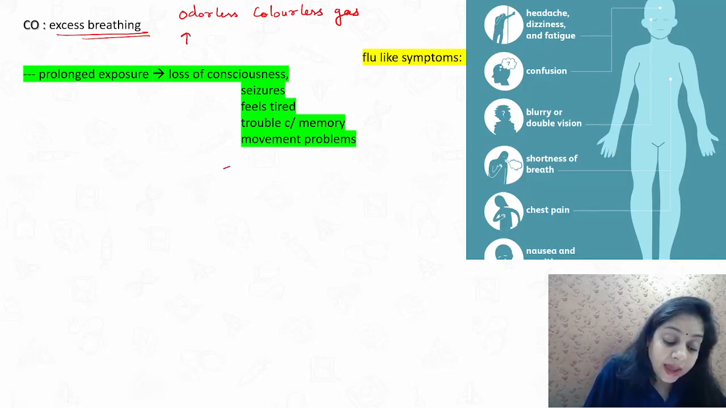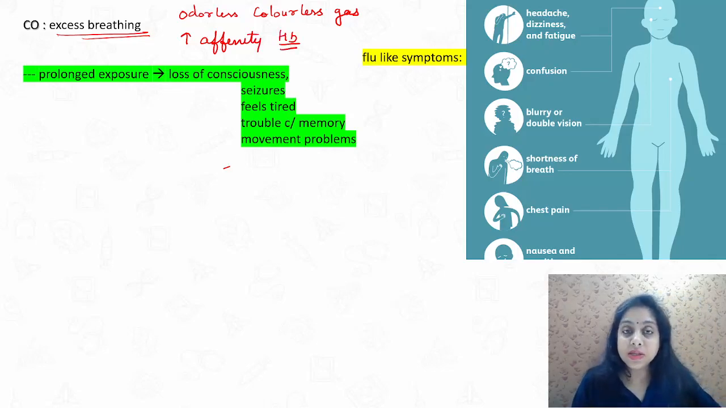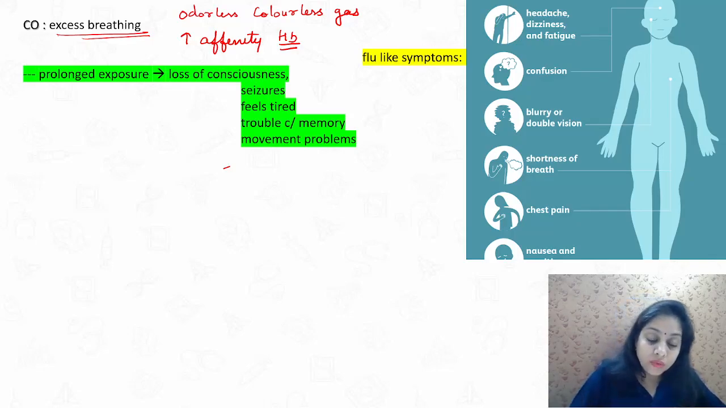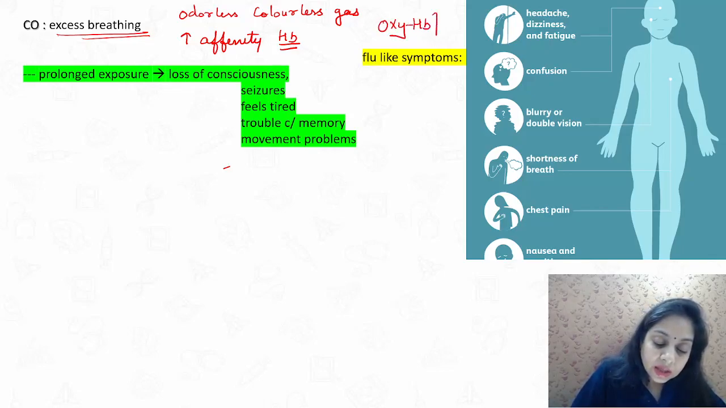It has very high affinity for hemoglobin as compared to the oxygen. So as soon as hemoglobin sees the carbon monoxide, it prefers to bind with the carbon monoxide as compared to the oxygen. So rather than making oxyhemoglobin, its concentration decreases, whereas carboxyhemoglobin concentration keeps on increasing.